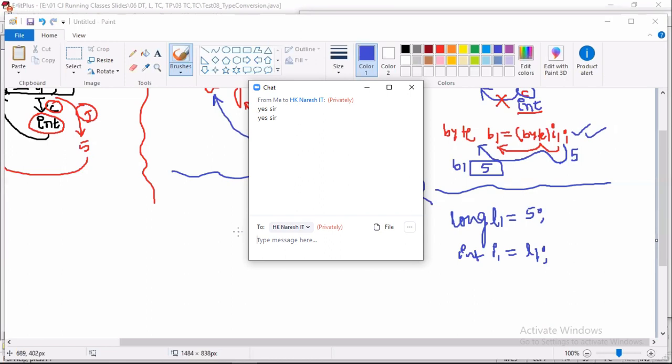Compiled means yes, not compiled means no.